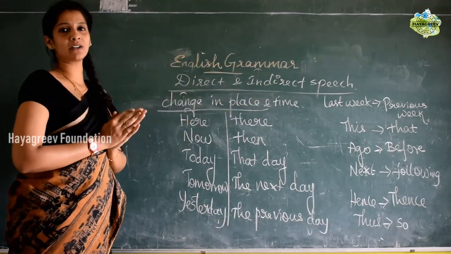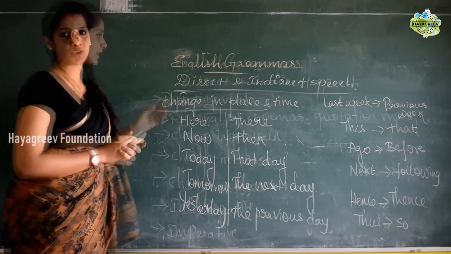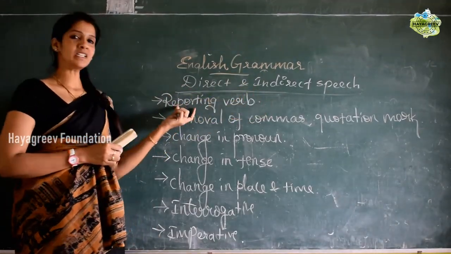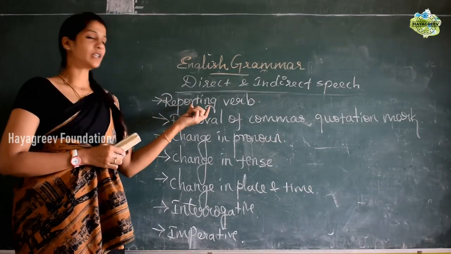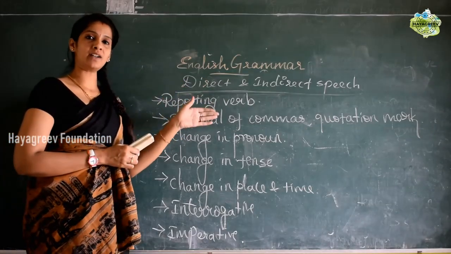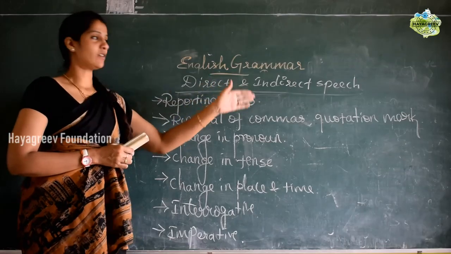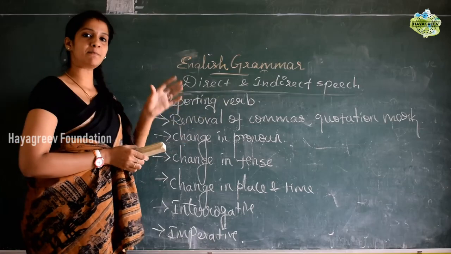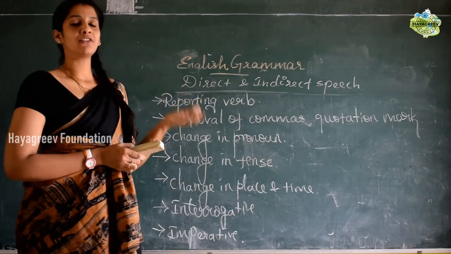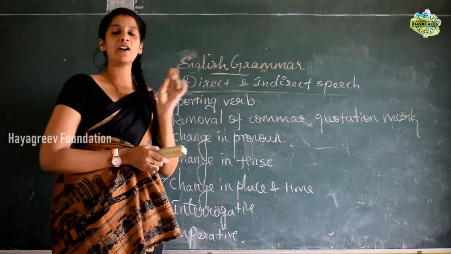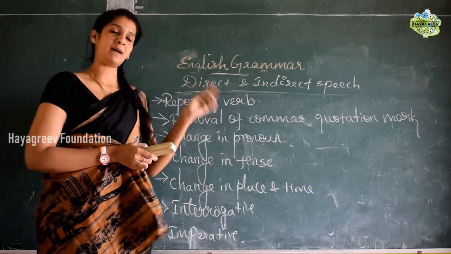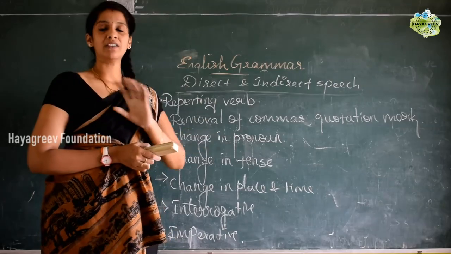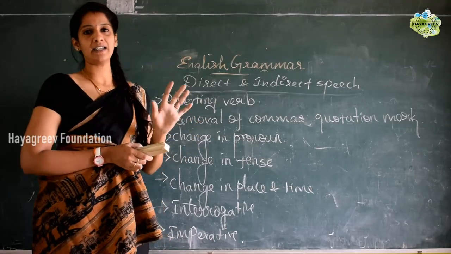Now let us have a quick recall about direct and indirect speech. First we have seen the reporting verb. Depending on the reporting verb, we decide whether we are going to change the sentence or not. If the reporting verb is past, we will change the tense. If the reporting verb is present tense, or if the reporting verb is past and the sentence is a universal truth, we never change the sentence in the indirect speech.